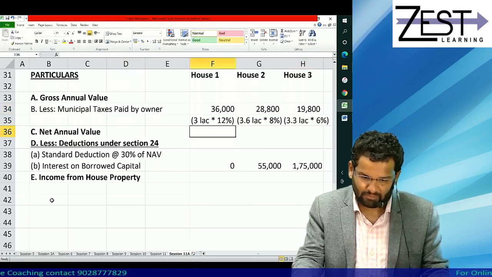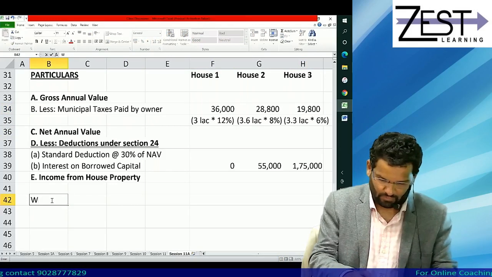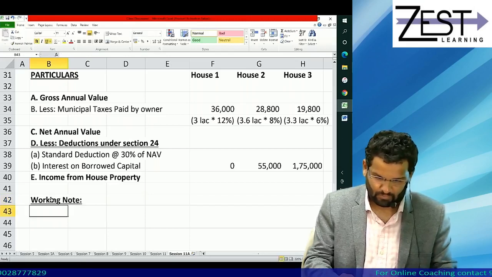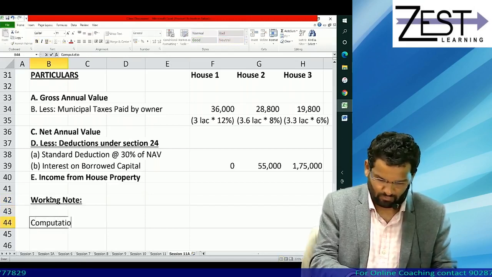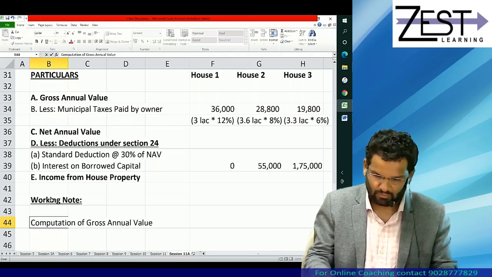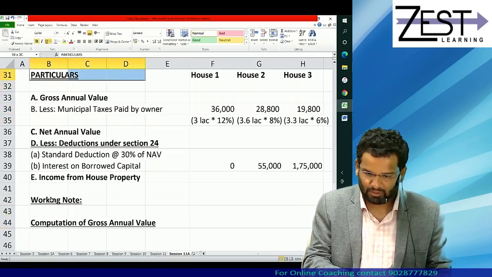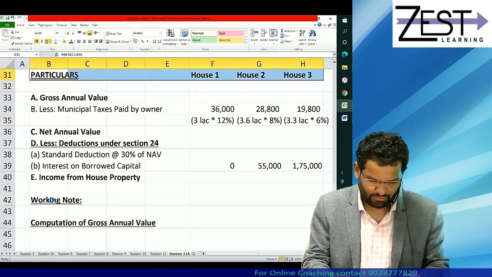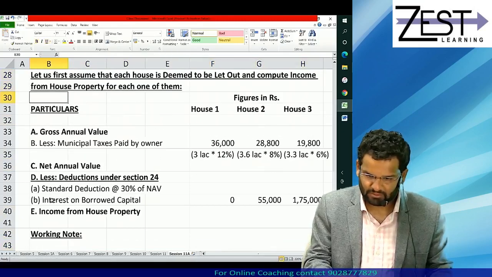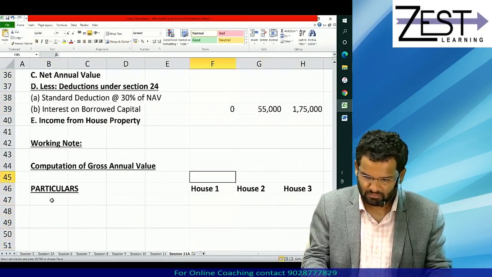You can calculate NAV, but before that, what you need is GAV. So working note, computation of gross annual value. Again, make particulars and 3 amount columns. Again, all figures in rupees.